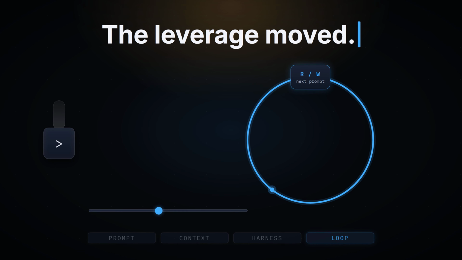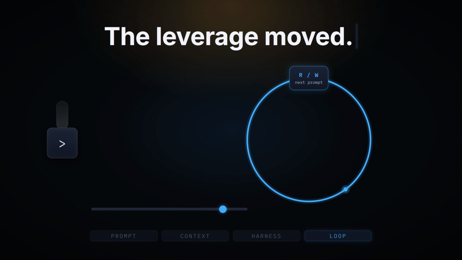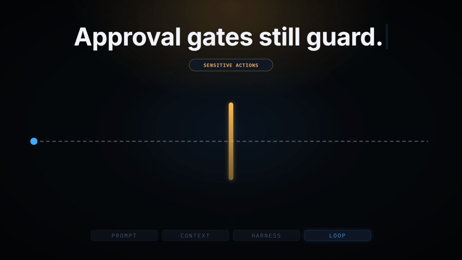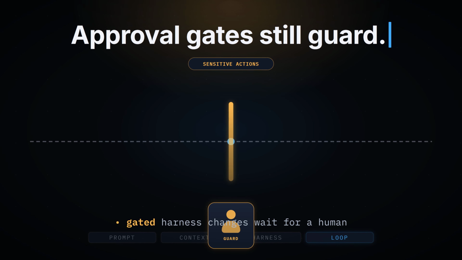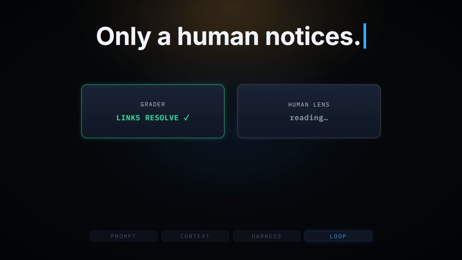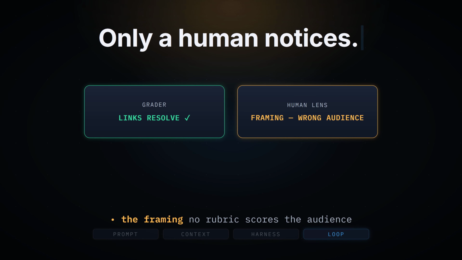The leverage moved from prompt engineering to loop design, but the responsibility did not disappear. Approval gates still guard sensitive actions and harness changes. A grader can confirm the links resolve, but only a human notices when the framing is wrong for the audience.